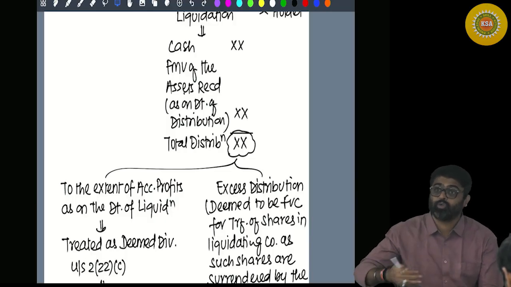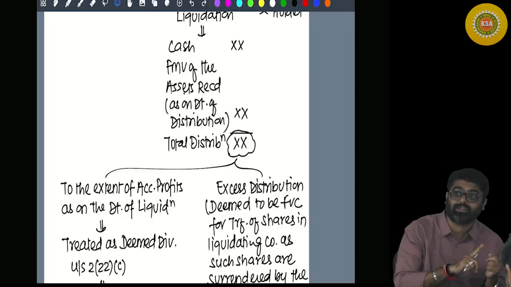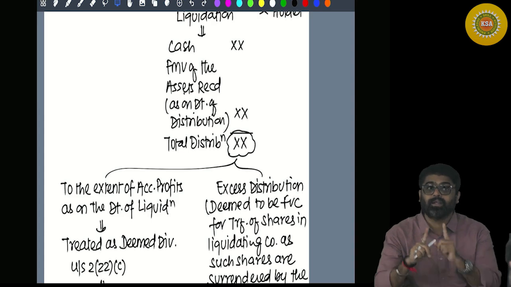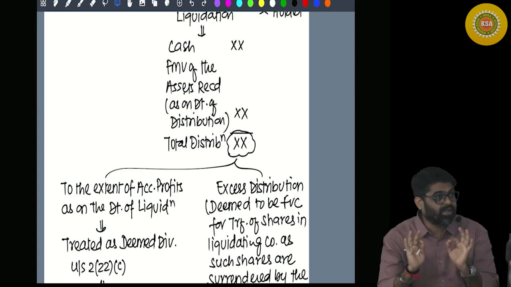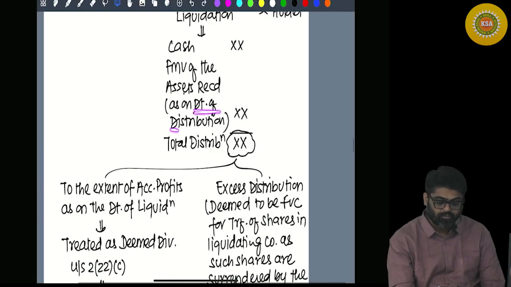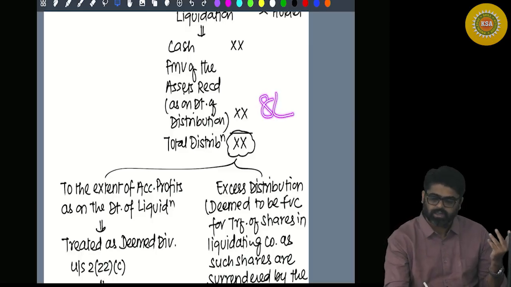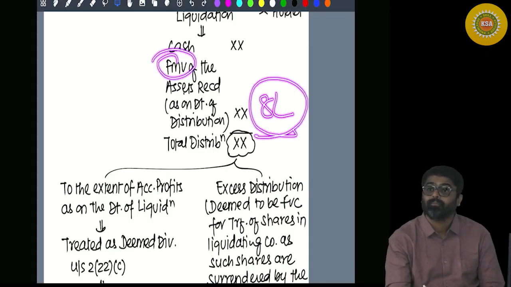And what will be the period of holding of these assets? From which date do you start holding these assets? Not from the date of liquidation. The company distributed the asset; from that day onwards, you start holding the assets. Yes or no? So from the date of distribution, you started holding this asset till the date of transfer. And if that period is short term, then no indexation. Cost is 8 lakh. The fair market value will be deemed to be the cost of these assets. Yes or no? And now you will check the period of holding of the assets.